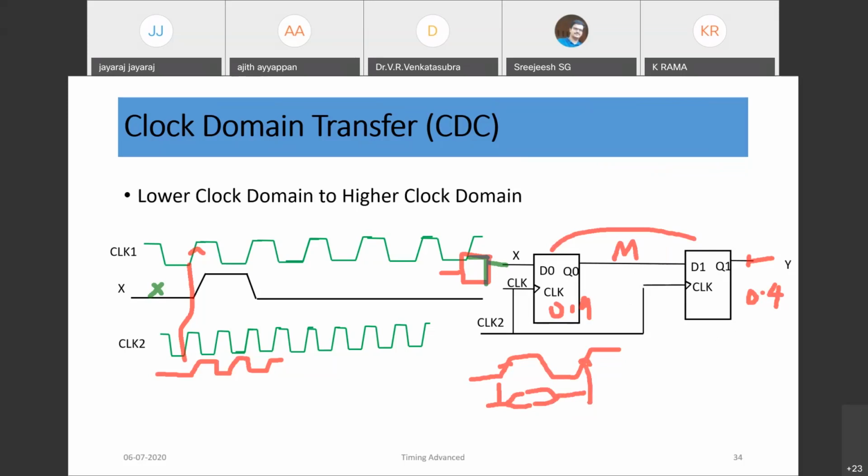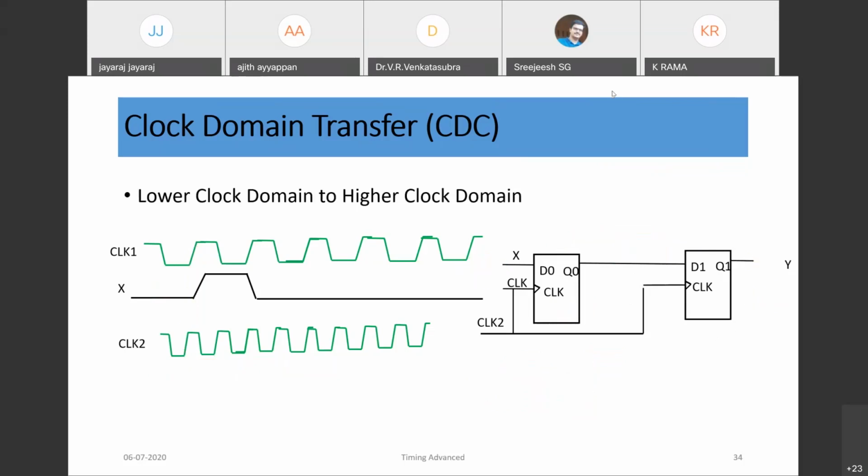So one answer is purely statistics. The probability of entering the first flop into metastability is, say, 0.9, and the probability of entering the second would be less because of the clock period. The first metastability resolution time would be less than the clock period most of the time, so no issue, unless the clock is very high. So the chances of this flop entering metastability are low. In 99% of the cases, this flop's output would be stable. And you can draw the timing and explain as well. So this is one important question.